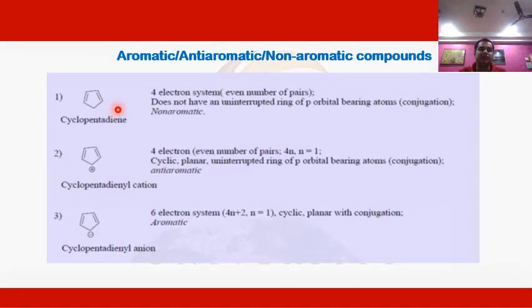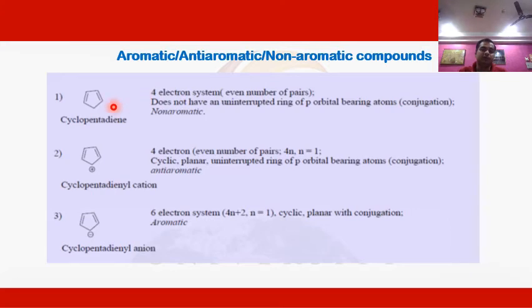It means it follows the 4n rule according to the number of pi electrons. These 4 pi electrons are a multiple of 4, so it should follow the 4n rule, and because it is also cyclic in nature, it should be anti-aromatic.